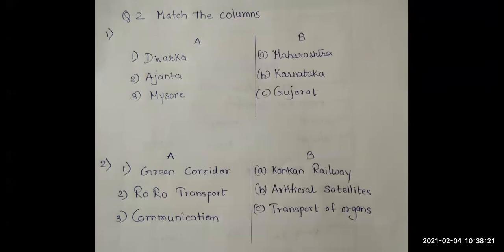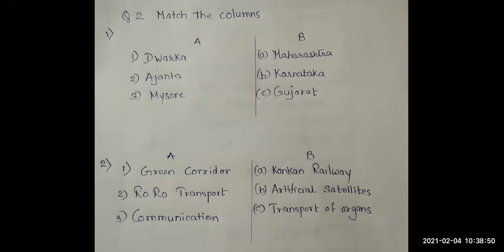Now, the second set. This we have seen just now when we were doing the practice. Green corridor means what? Green corridor means transport of organs, as I told you just now. Now, what is Ro-Ro transport? Ro-Ro transport means what?